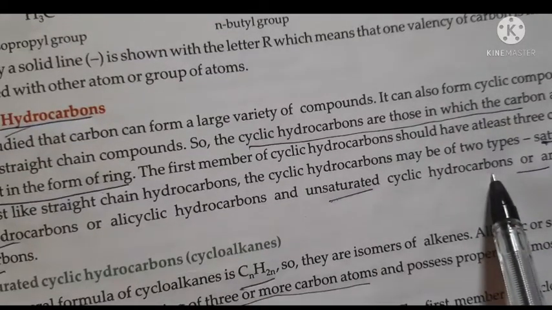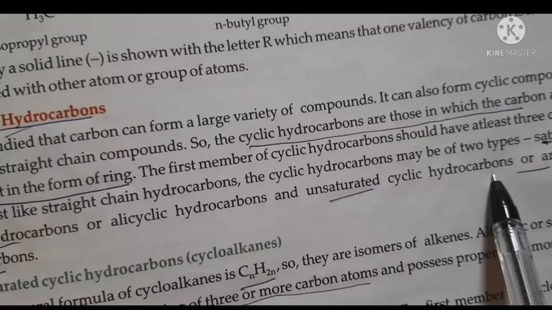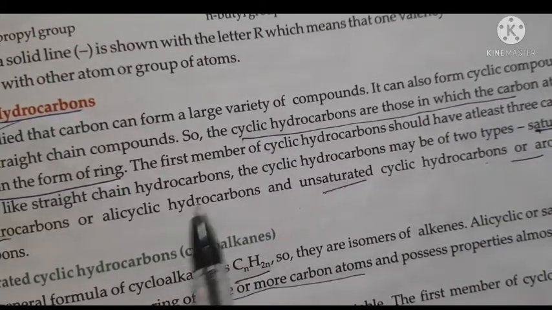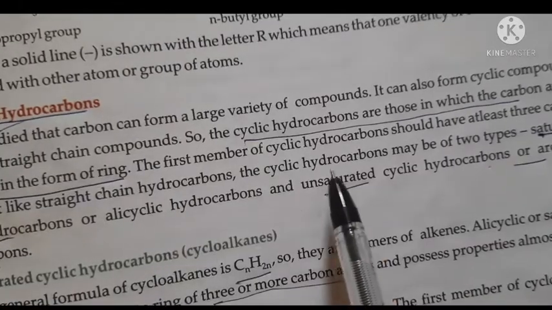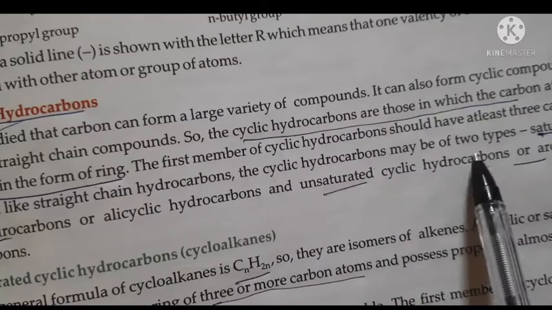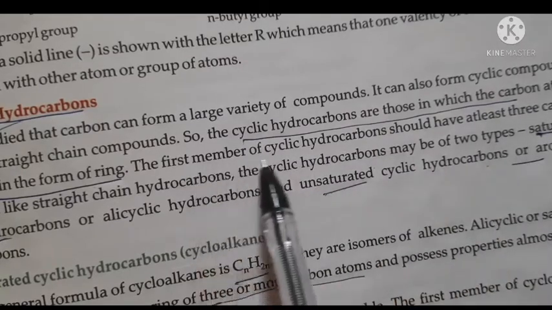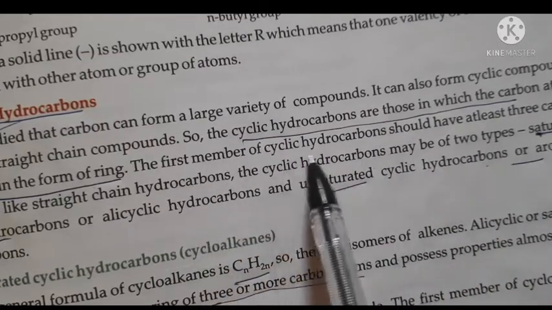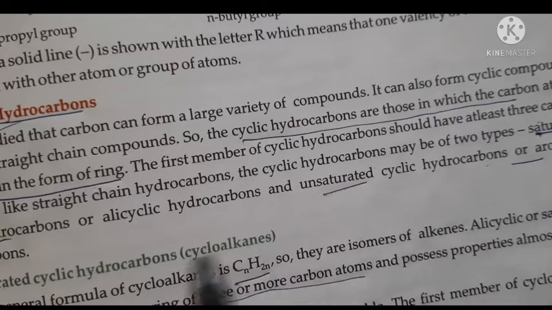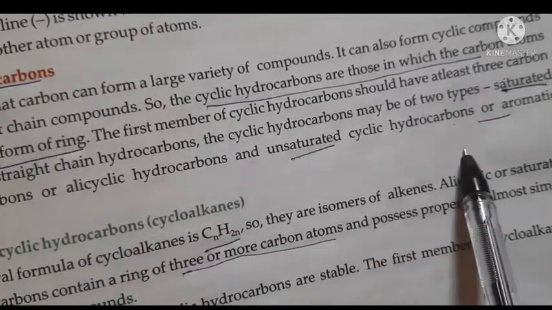So what are cyclic hydrocarbons? Where the carbon is present in the form of a ring. And the minimum number of carbon atoms is 3. You can see the first member of the cyclic hydrocarbons should have at least 3 carbon atoms, and it is of two types: saturated and unsaturated cyclic hydrocarbons.